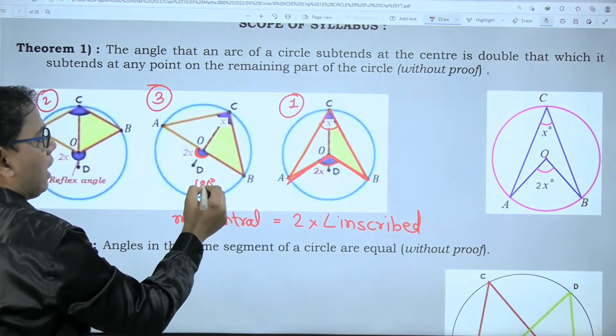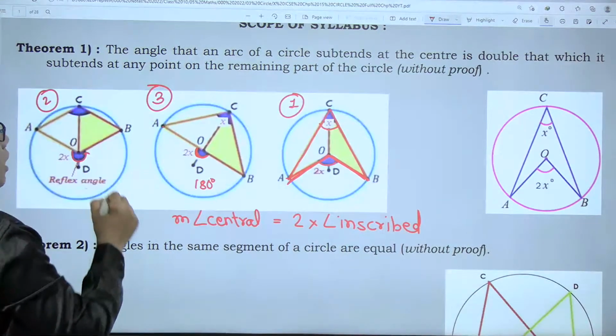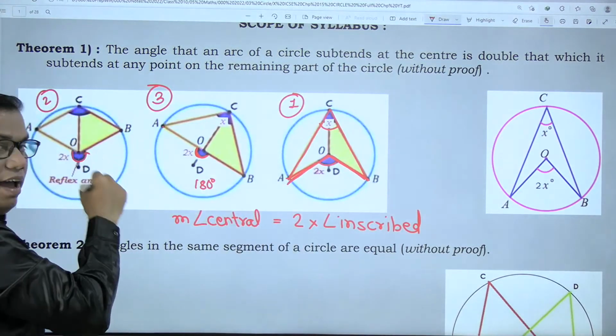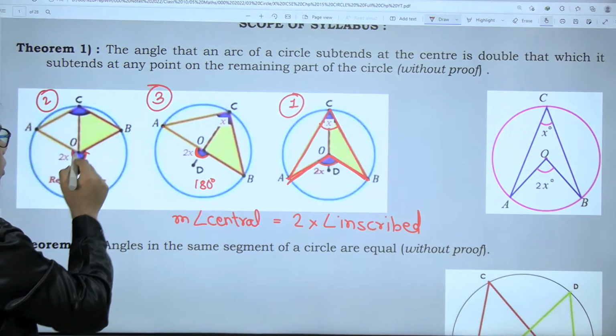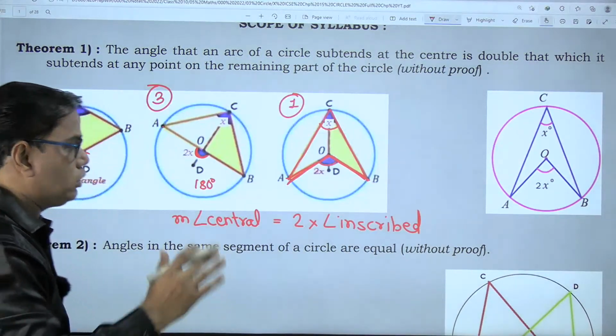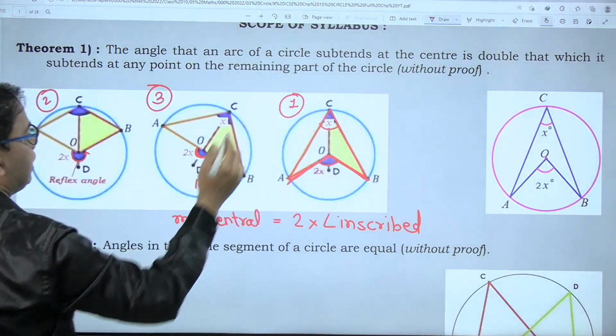Here the angle is exactly 180 degrees, which means AB is a straight line. And here this angle is a concave angle, and this angle is a convex angle. We can call this a convex angle, or a reflex angle. Whatever may be the case, the result is the same.